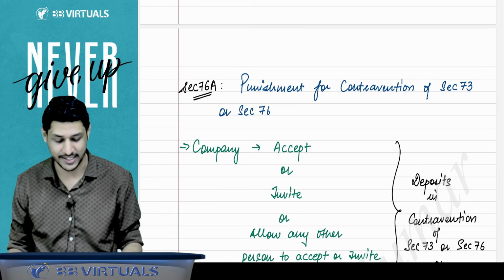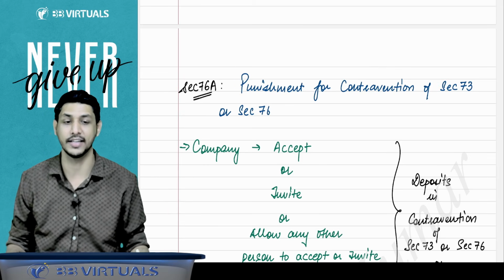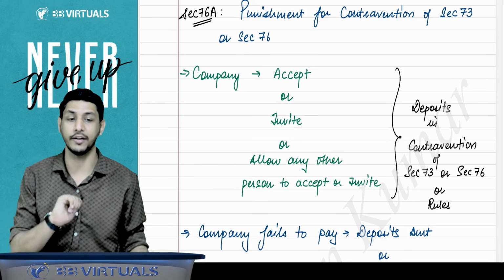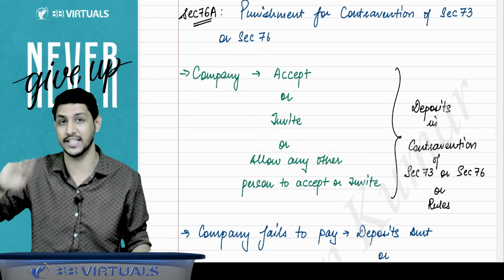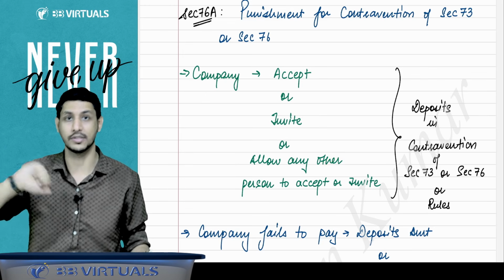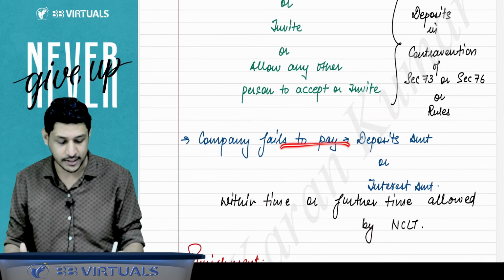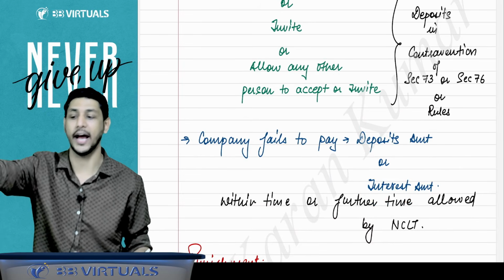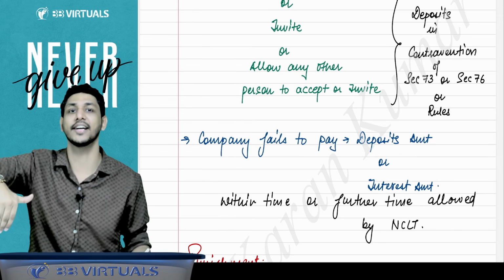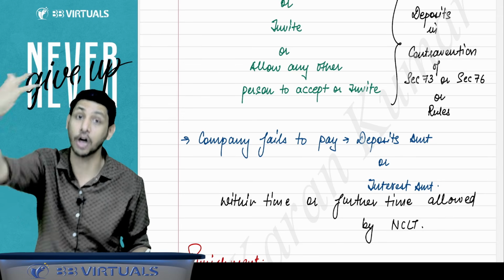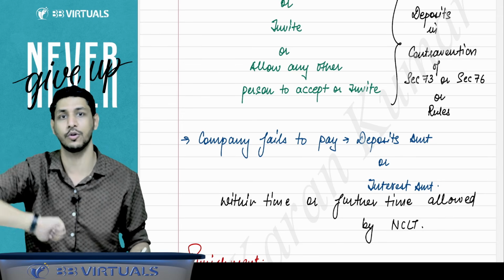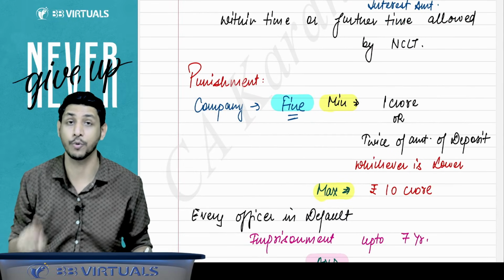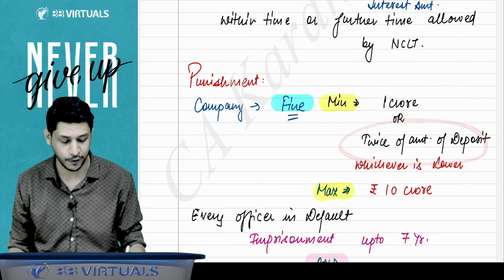Section 76A states the punishment for contravention of section 73 or 76. If the company accepts, invites or allows any other person to accept or invite deposits in contravention of the provisions of section 73 or 76 or rules made under this chapter, or the company fails to pay the deposit amount or interest amount within the time specified as per the maturity, or if the NCLT granted an extension to the company and the company has not paid the amount even in the extended time, then the punishment is a fine on the company of minimum rupees 1 crore or twice the amount of deposit, whichever is lower.